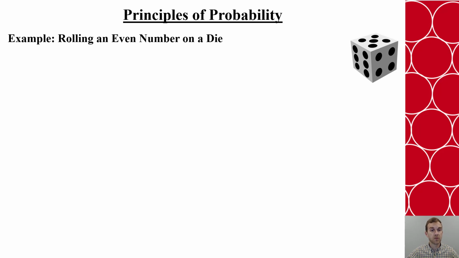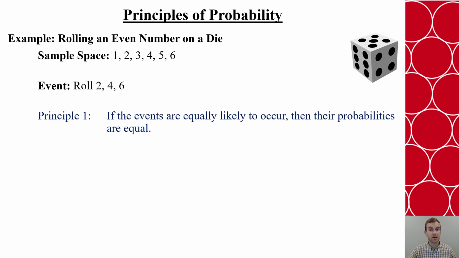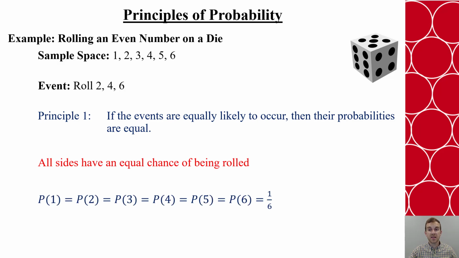So let's look back to our example of rolling an even number on a die. We know the sample space was 1 through 6, and we know that the event is to roll a 2, 4, or 6. Let's apply those 3 principles. So the first one, about events that are equally likely to occur, will have the same probability. Well, on a die, all 6 sides are equally likely to be rolled, so we can say that the probability of rolling a 1 is equal to the probability of rolling a 2, which is equal to the probability of a 3, which is equal to the probability of a 4, which is equal to the probability of rolling a 5 and rolling a 6, which all of them then have to be 1/6.